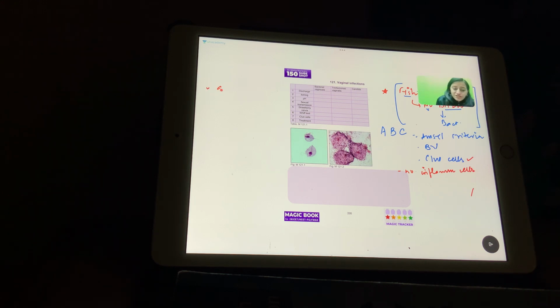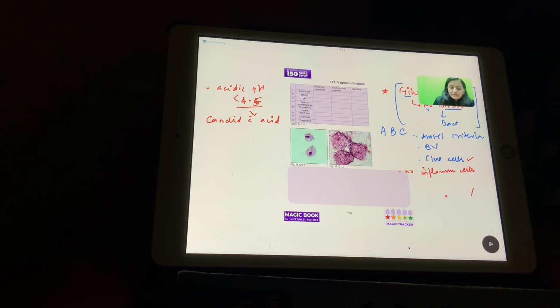Which vaginal infection can occur in acidic pH? By acidic we mean the pH is less than 4.5. So remember, candida is candid with acid. Okay, the rhyming words: candid with acid. So candida is very candid with acid, it can play with the acid. That means pH less than 4.5 will be seen with candida. The rest of the two have pH more than 4.5.